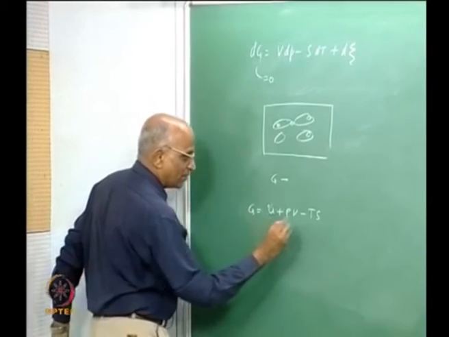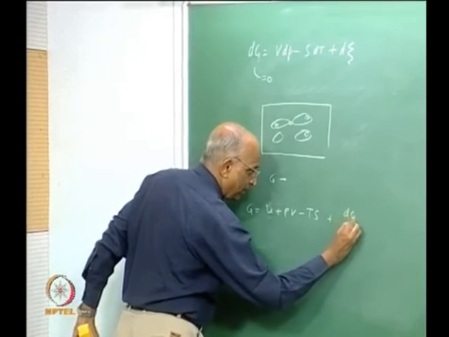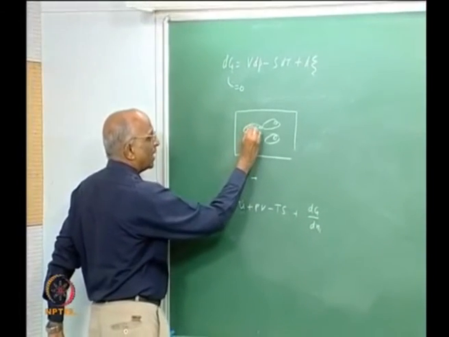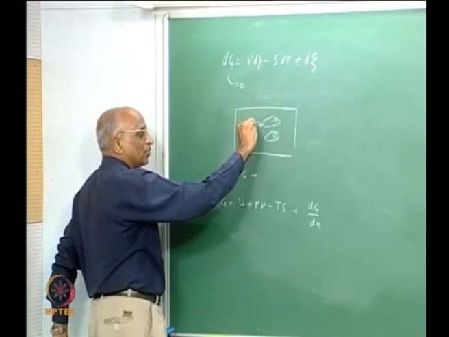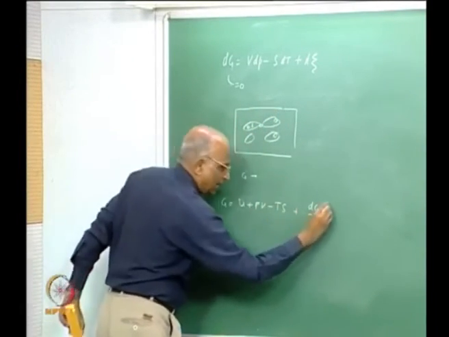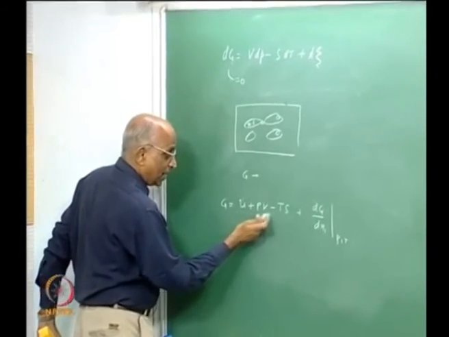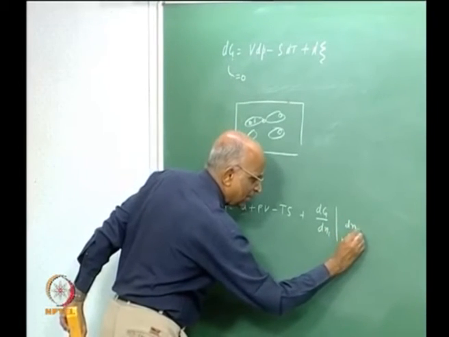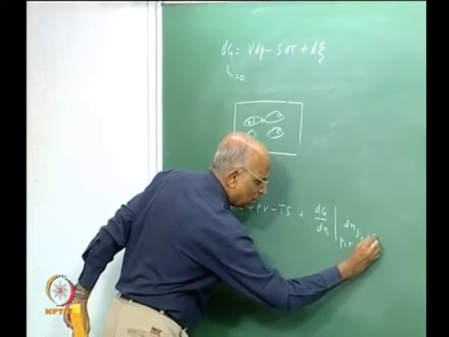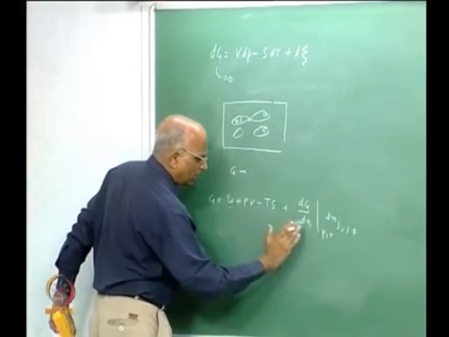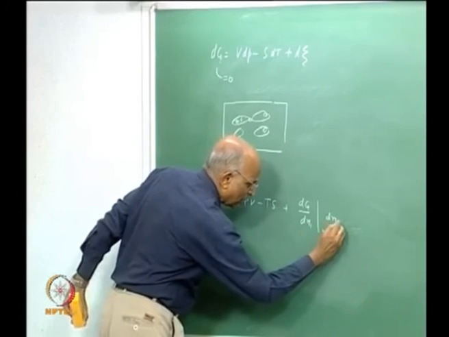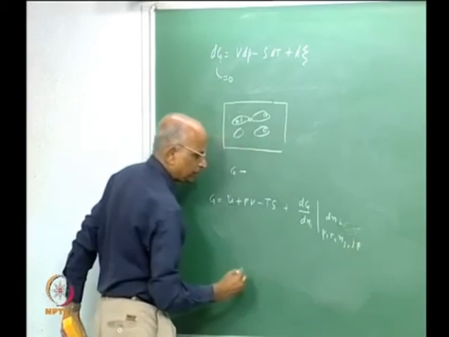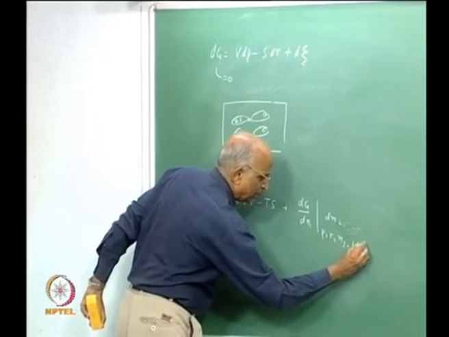If I have a large number of gases, I can write dG by dNi, where I vary one gas by one mole, N1, keeping all other moles constant at the same pressure and temperature, such that I do not change any of these values, and then I multiply by dNi, where nj, with j not equal to i, does not change.